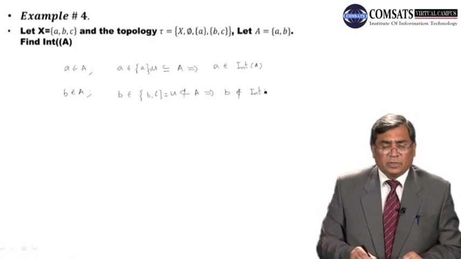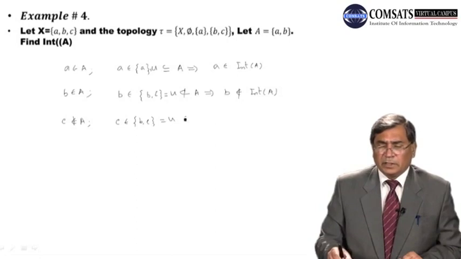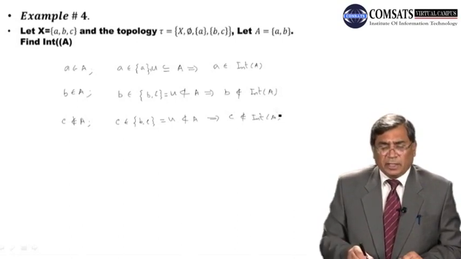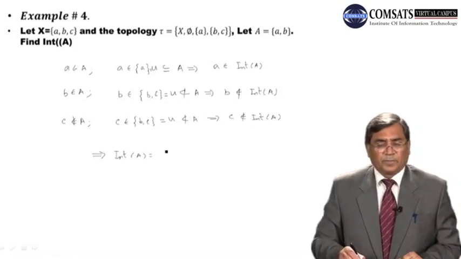Now look, C is not a point of A, and C belongs to the open set {B, C}, which is an open set, and this is not contained in A. This implies C is not a member of the interior of A, because interior of A is a collection of all the interior points of A. Therefore A is the only interior point of A. Hence this implies interior of A is the only set with element A, right?